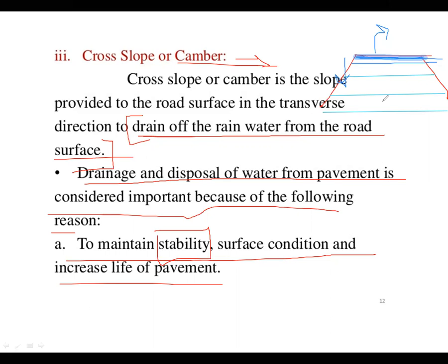When water stands on the surface, it might percolate into the base layer. When the water reaches the base layer, it starts deteriorating that portion. That portion is made from murum, from metal, and compacted properly with aggregate, and that's why it stabilizes the whole road. It carries the load and transfers it to the subgrade, or to the ground.